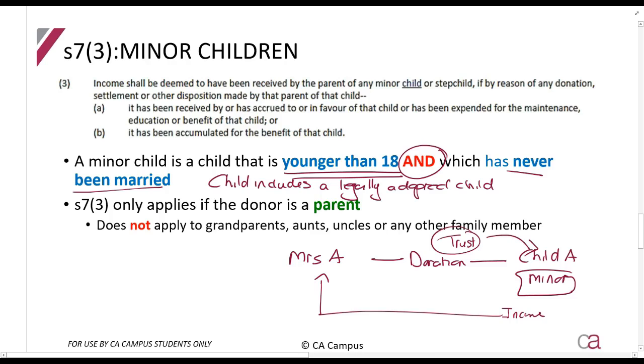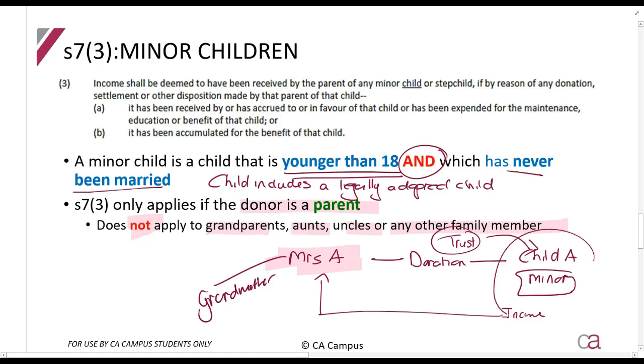Very important for you to be aware of here, and this is a common mistake students make. Please note that this only applies if the donor is a parent. So Mrs. A over here must be the parent of child A. It does not apply to grandparents, aunts, uncles, or any other family member. So if they say Mrs. A is the grandmother, right? If Mrs.